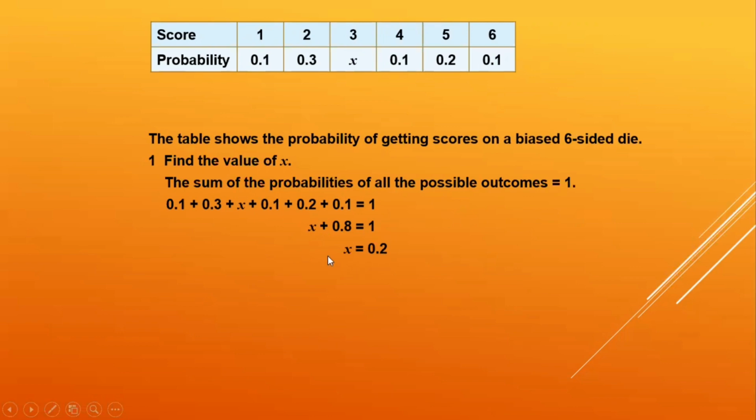Understood? Everybody? Okay. Let us solve some more problems. Find the probability of getting a score greater than 3.